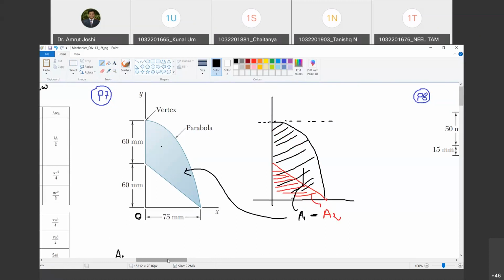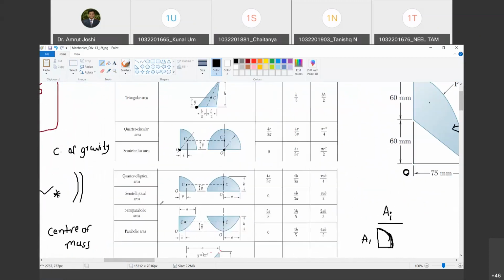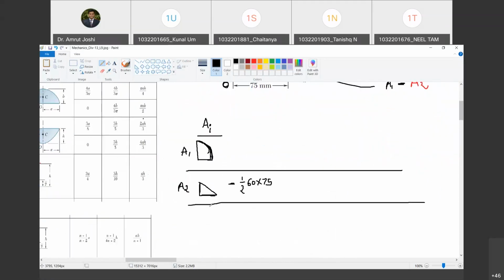Now, let us have a look at the area of the parabola here. Which of these two situations is it? See, this O is the vertex of the parabola. Therefore, we are dealing with this situation, but in an inverted fashion. So the area will have the same formula, 2ah by 3. What is a? A is this distance. What is a in our case? 75.